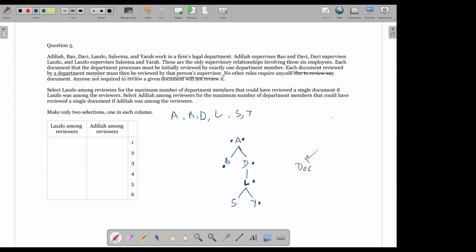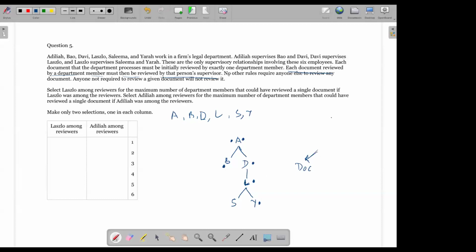Now, no other rules require anyone else to review any document. So there are no other rules, just this one: when the document comes in, one person, whoever out of these 6 people, reviews a document, and whenever someone reviews a document, his supervisor must also review the document. These are the only 2 rules.